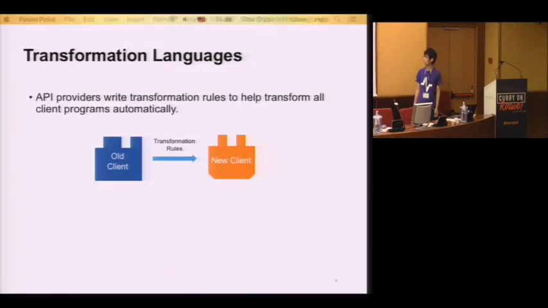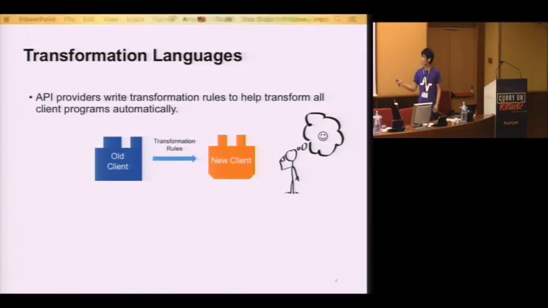What a transformation language does is that API providers use it to write some rules to specify the relationship between the old API and the new API. So that whenever you have an old client program, you include it with that language system together with the rules provided by the API developers so that the transformation is done automatically. And then the client programmer will be happy because he doesn't need to go through the suffering process of manual adaptation.